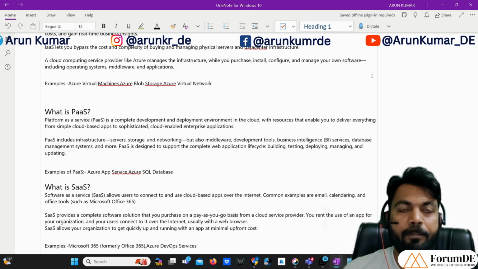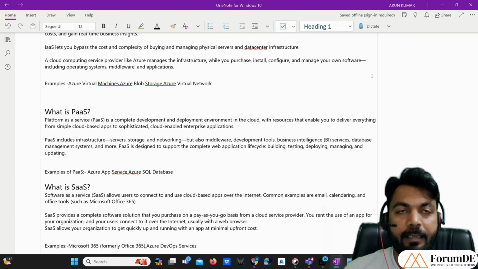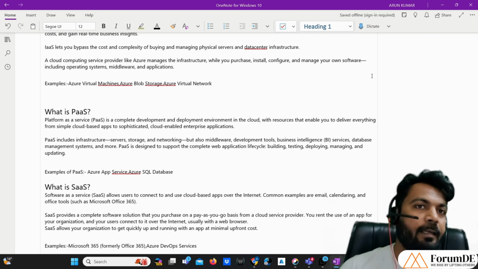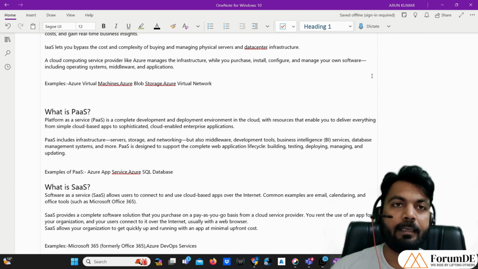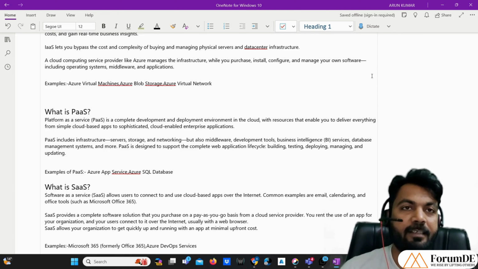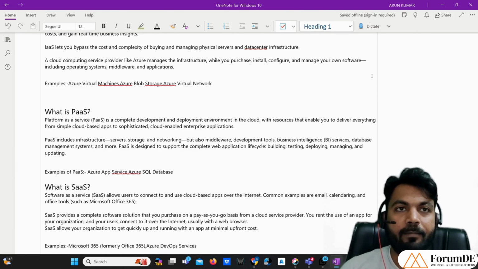Today I'm again in front of you with a very important topic with regards to cloud platforms, that is, what are IaaS, PaaS and SaaS. If I elaborate each of the three terms, then IaaS denotes infrastructure as a service, PaaS denotes platform as a service, and SaaS denotes software as a service. If you are working in any cloud platform like Azure, AWS, GCP, these three terms are very common in all three cloud providers.